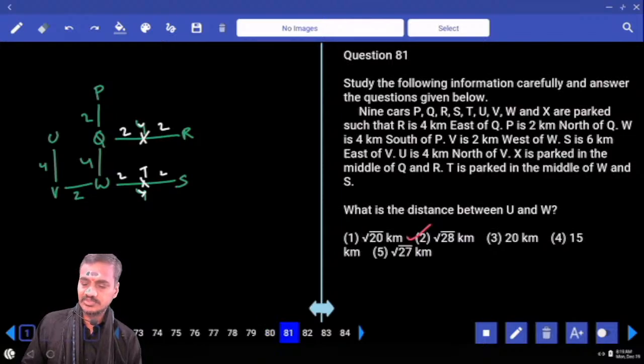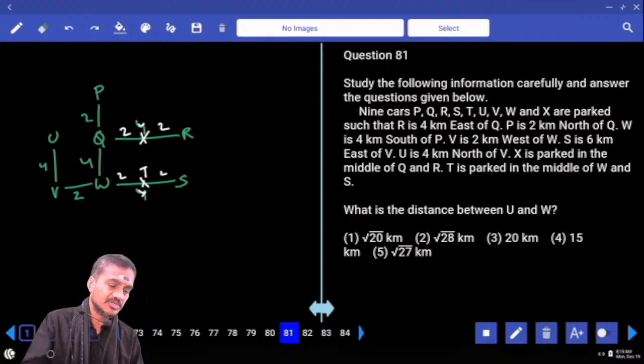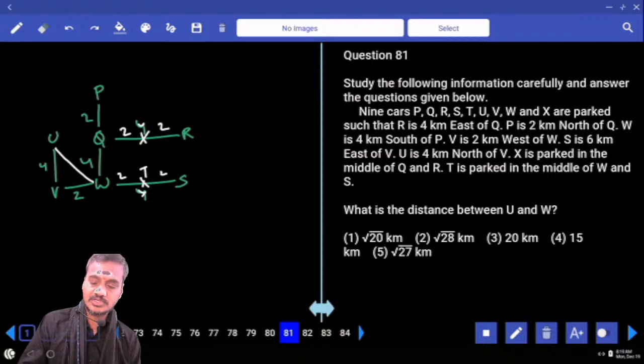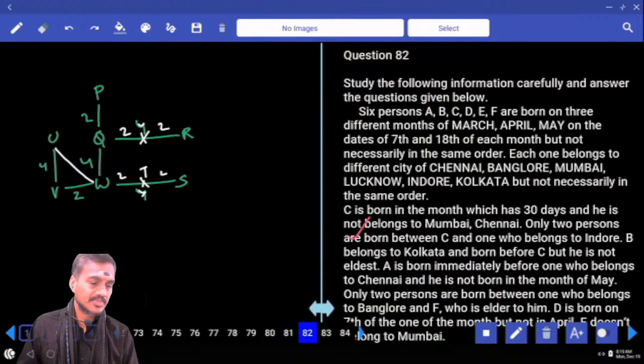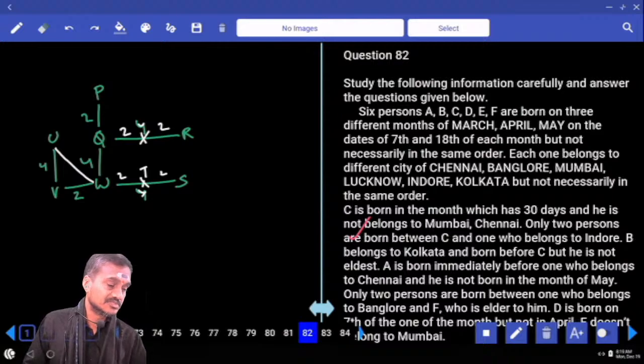And what is the distance between U and W? Now the distance between U and W is nothing but this one. Now 4 square plus 2 square. Now 4 square 16 plus 4 is 20. Root over 20, choice 1. 81. Yes, only 2 questions given under this.